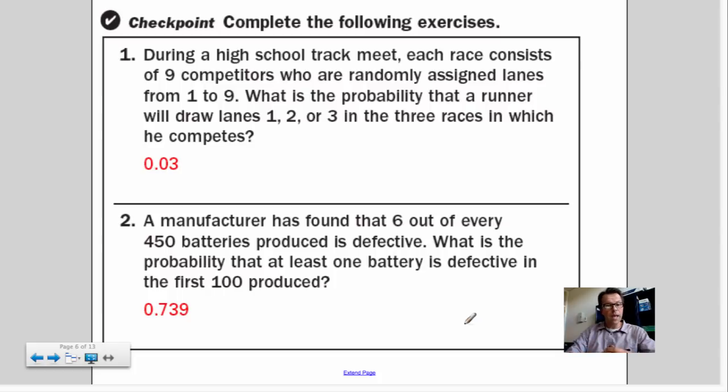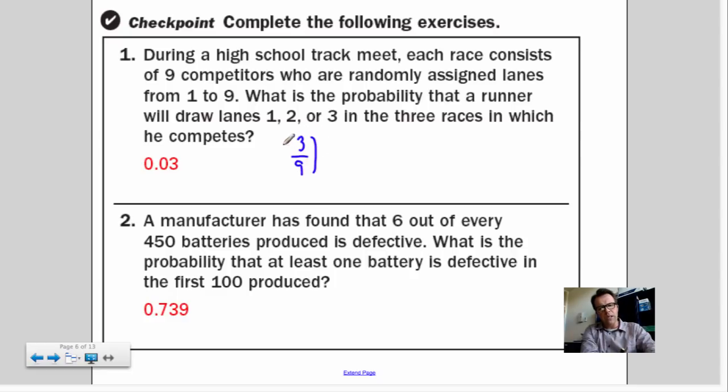And there are your answers. So for problem 1, you've got 9 competitors. They're lined up in 3 different races. The first thing you should ask is whether there is any dependence on the events, and there isn't. So basically, you've got lanes 1 through 9, and you want to find the probability that he gets lanes 1, 2, or 3. So really, that's a probability of 3 over 9, right?